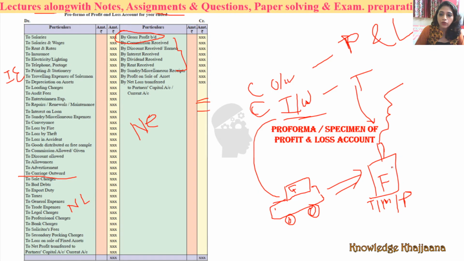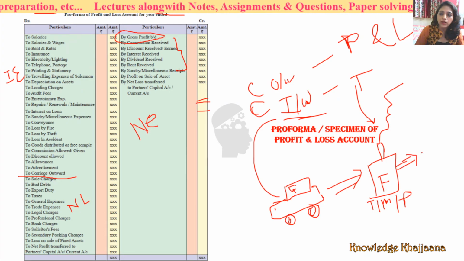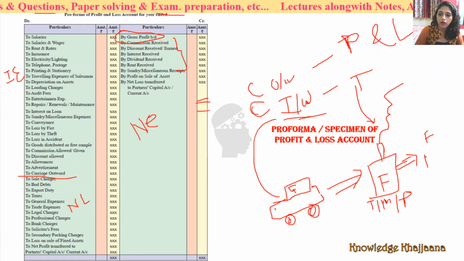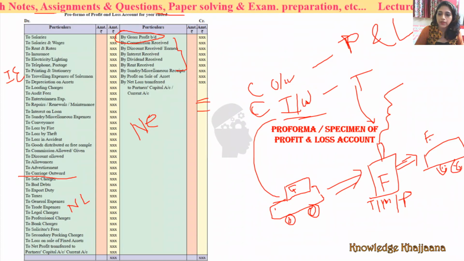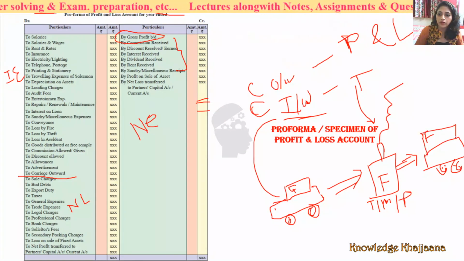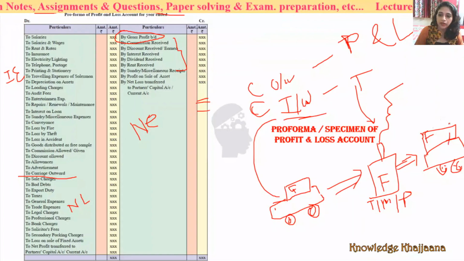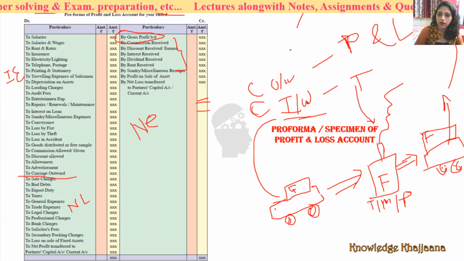But now the final goods are ready, and the factory wants to send them out for selling and distribution. These final goods, the ready goods, which are sent outside for selling and distribution, are outwards. Those are sent outward of the factory. Then the expenses incurred for sending those goods outward are carriage outward.